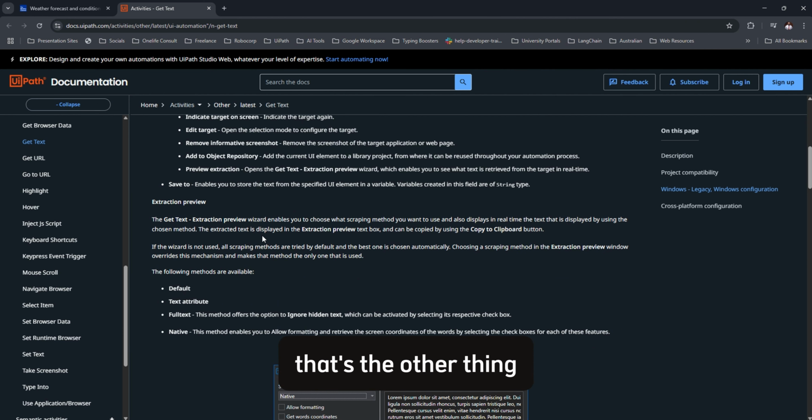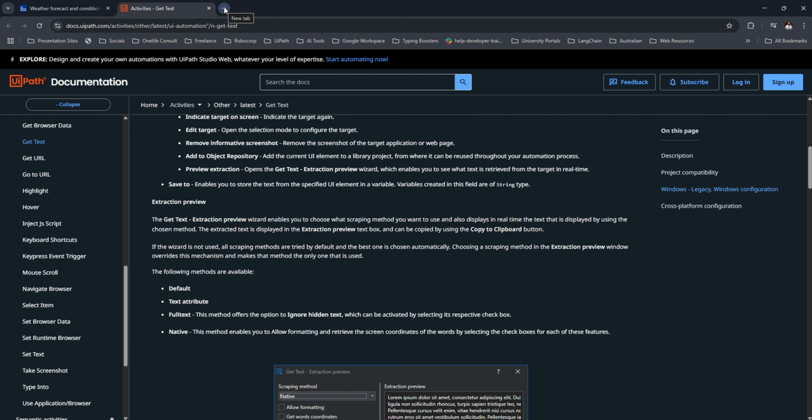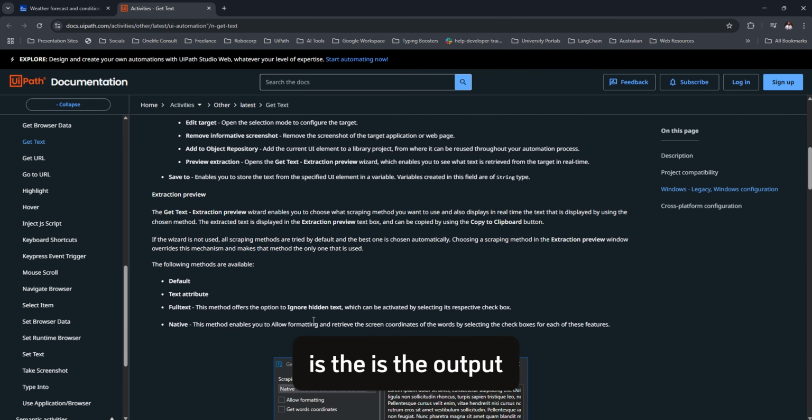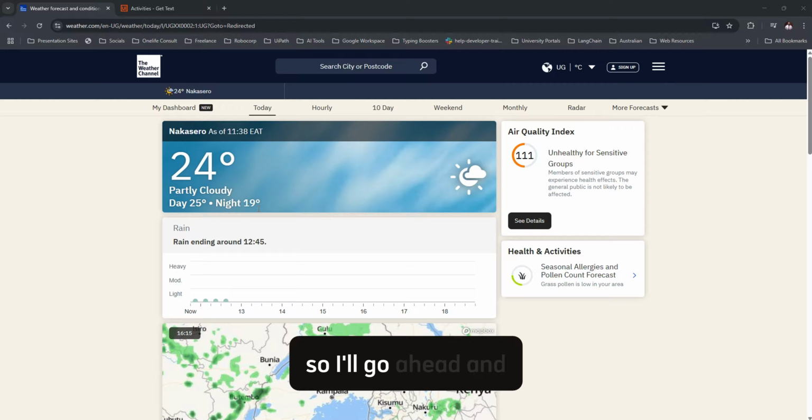Also the other thing is the output method, but we'll look into that also. We'll get into that when I get there. So I'll go ahead and jump in.